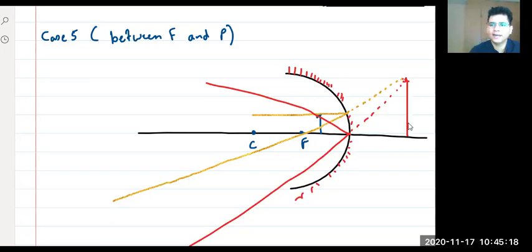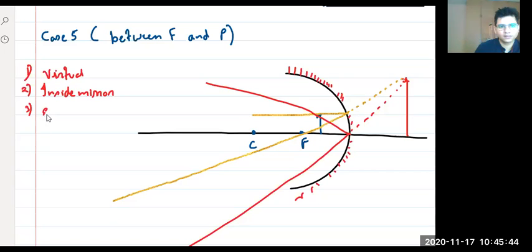Virtual, very good. What is the nature of this image? Yes, Ananya, Samarth, very good. So I'll write, first, virtual. Second, behind, inside the mirror. Third one, enlarged. And fourth one, erect, means straight. Yes or no?